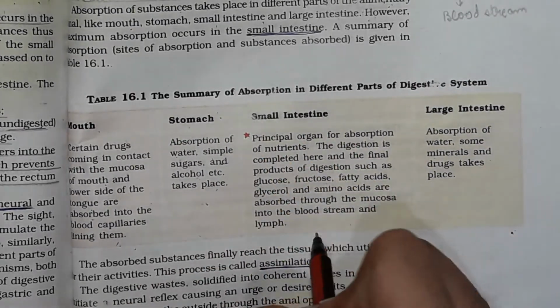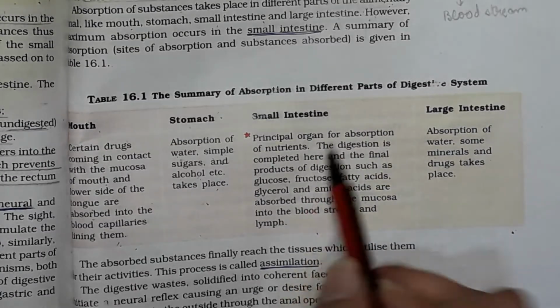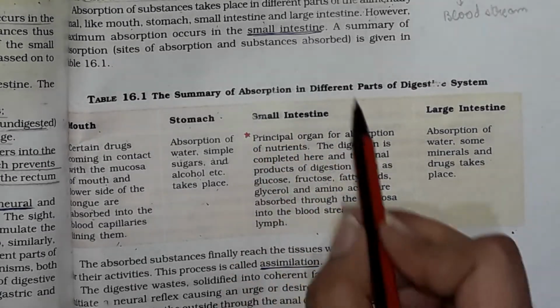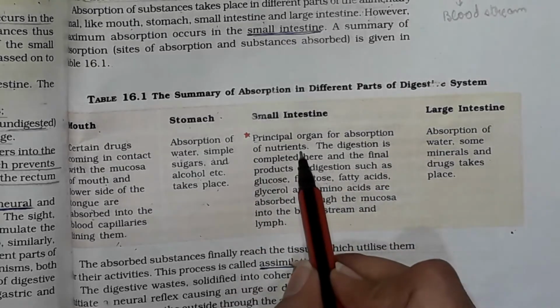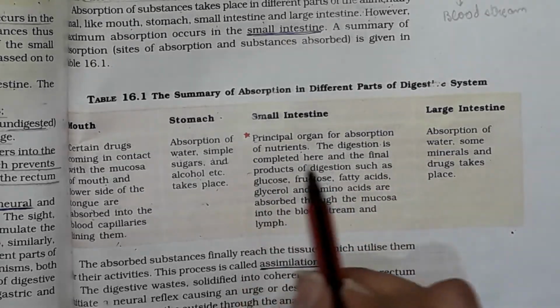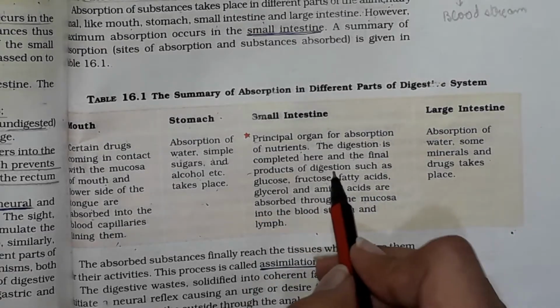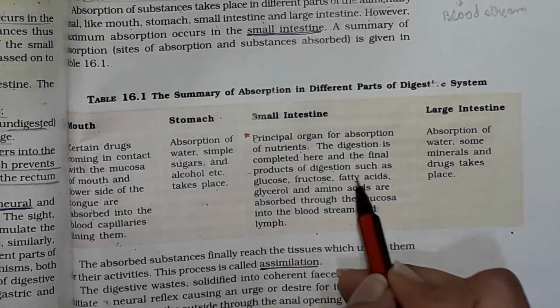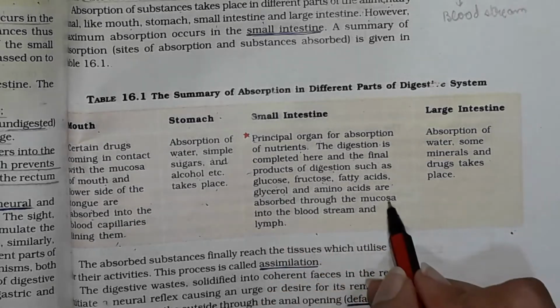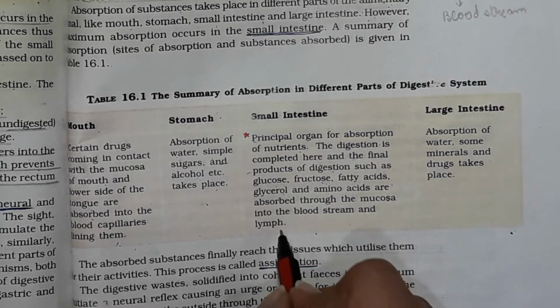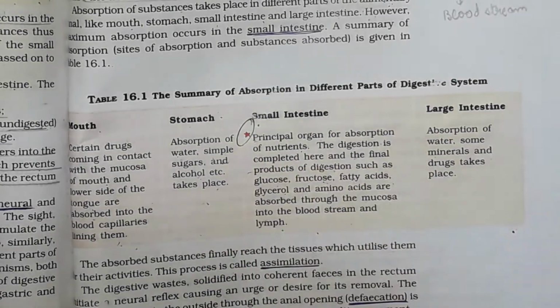What all are absorbed in the intestine? I have already told you that the small intestine is the principal organ for absorption of nutrients. So the digestion is completed here and the final products of digestion such as glucose, fructose, fatty acids, glycerol and the amino acids are absorbed through the mucosa into the bloodstream and the lymph. And this is very important too.